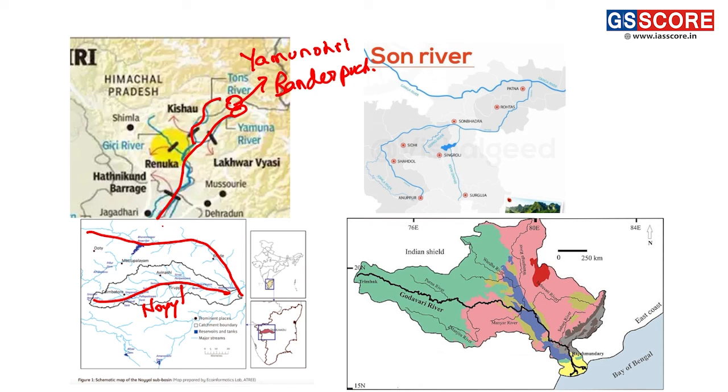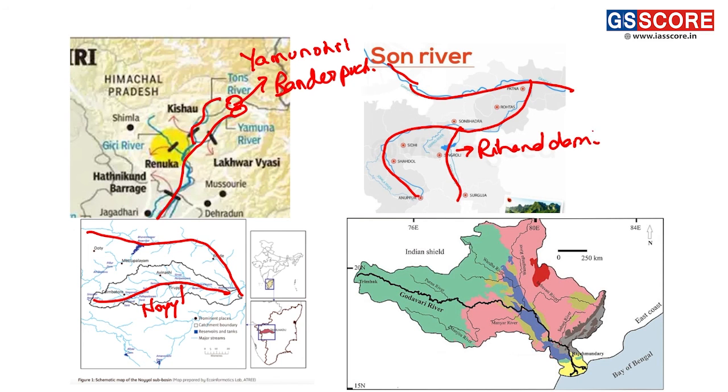Secondly, we have this as the river Kaveri and this as the river Noel. Next, this is the Ganga river, this is the Son river and this is the Rihand river. Here we have the very famous Rihand dam. Now, this is the river Godavari and this is the Sabri river, which originates from Orissa, from the Eastern Ghats region. So these are the various rivers and their tributaries present in the different states of India.